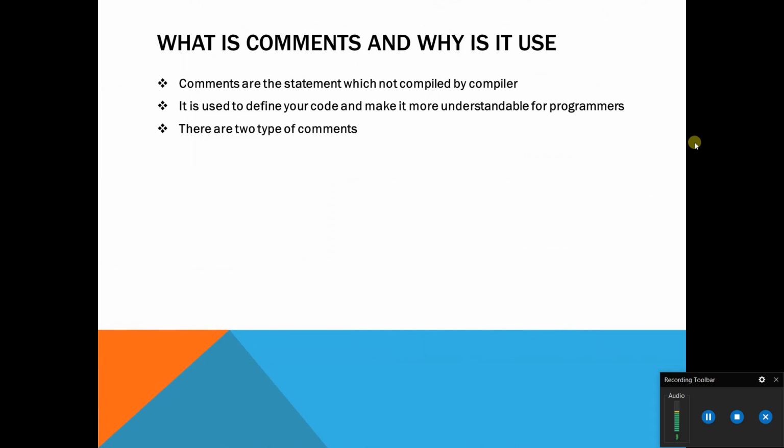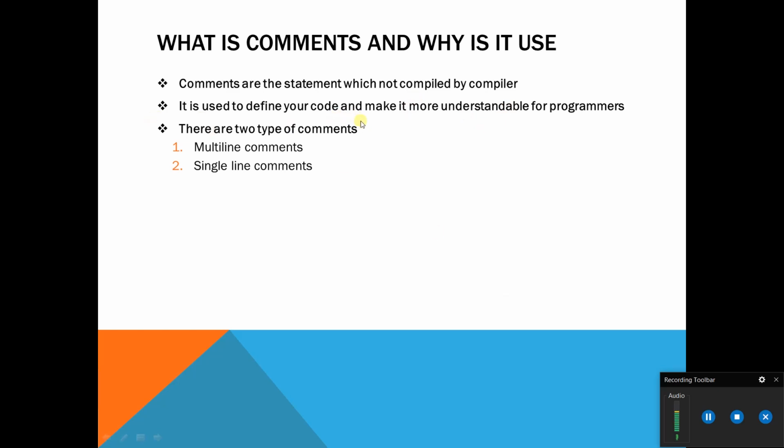Okay, what are comments and why are they used? Comments are statements which are not compiled by the compiler, and they are used to describe your code and make it more understandable for the programmer. So basically comments are statements which are ignored by the compiler. When you compile your program, it will ignore these lines, and they are used to write a description of your code.